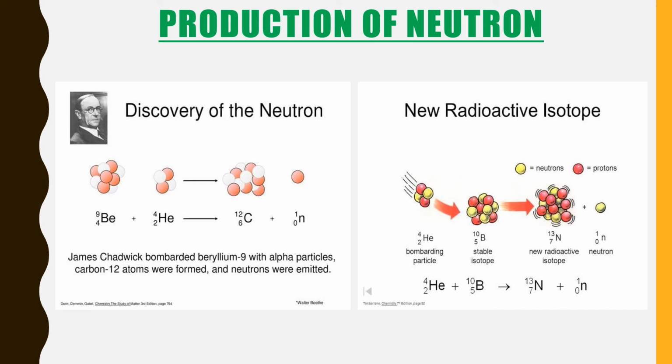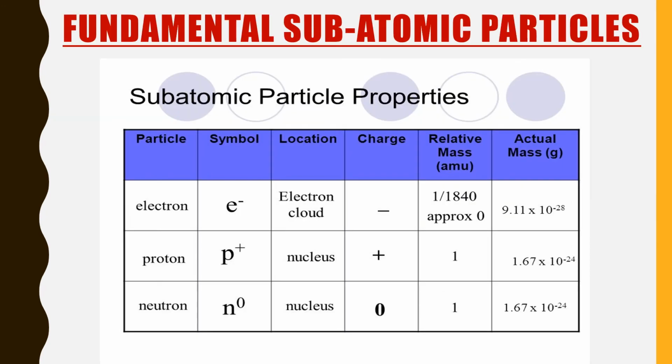So this is how the neutron was discovered after the Rutherford alpha scattering experiment, and through his experiments we know that he had discovered the existence of the nucleus, which we will discuss later on. So this is how the neutron was discovered. Now we have discussed the discovery of three fundamental particles, that is electrons, protons and neutrons. So these are some of the basic properties of those subatomic particles.